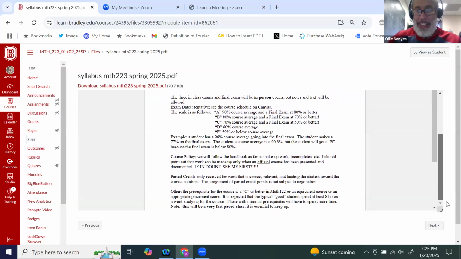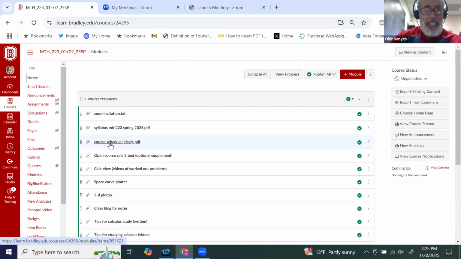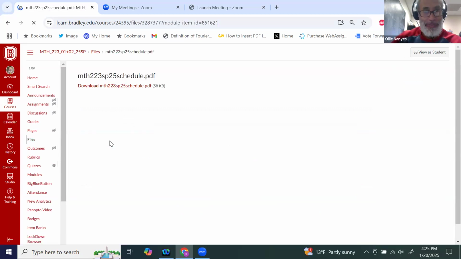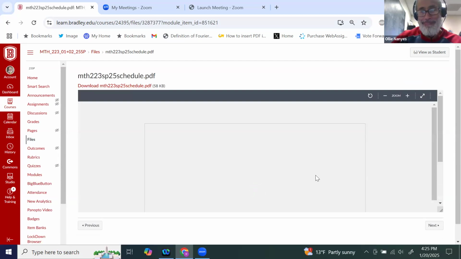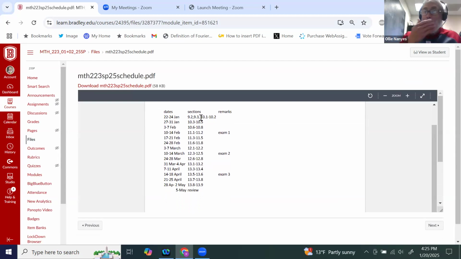And the rest of it is sort of self-explanatory, so I'll let you read it at your leisure. The schedule, now notice I said this is ideal. This is how I'm planning to take it. We're going to go pretty quickly in the first 3 days. The first day, we're going to do very quickly a little bit of parametric equations, jump to chapter 10, and get going. This is a very, very fast-paced class. We might get behind a little bit, and we'll catch up at later times.